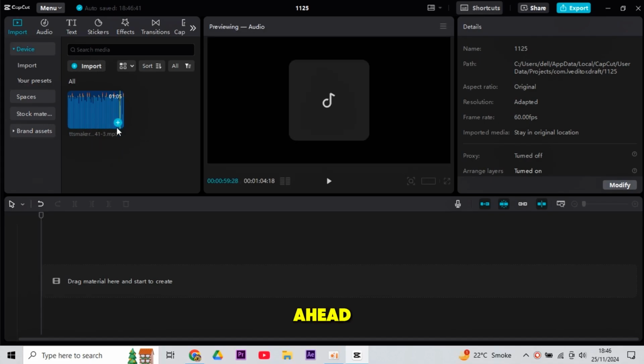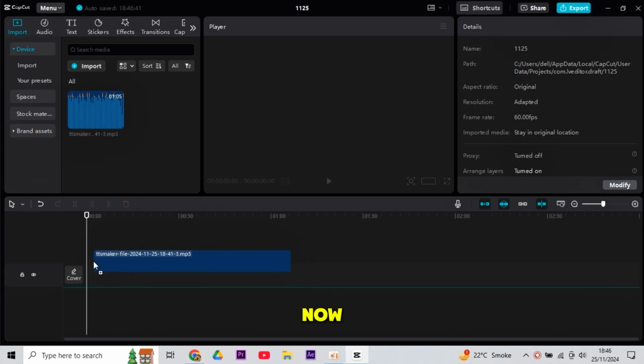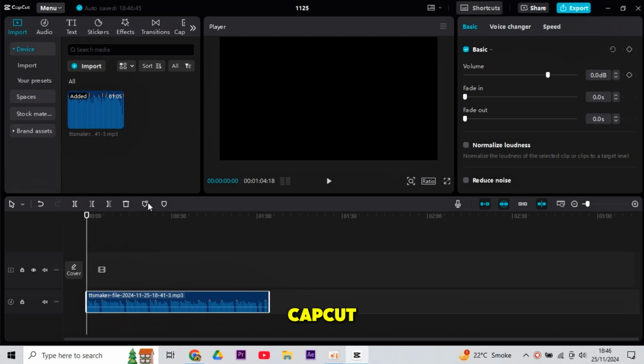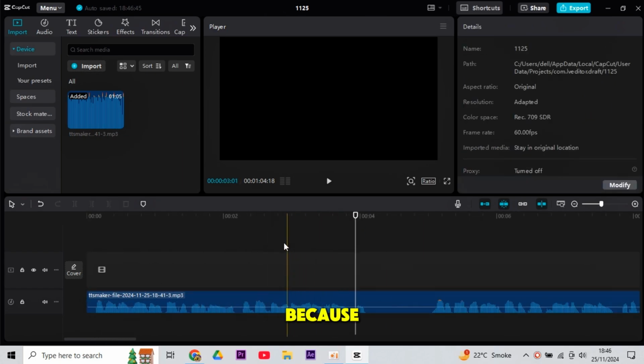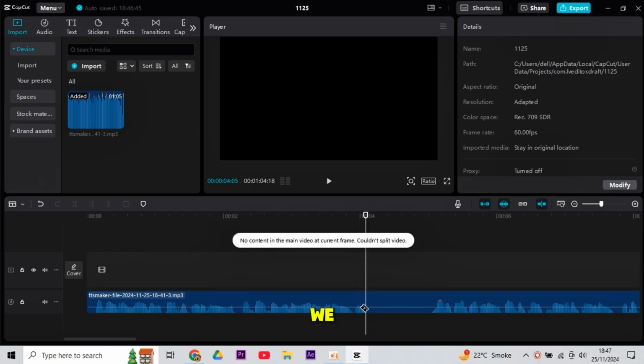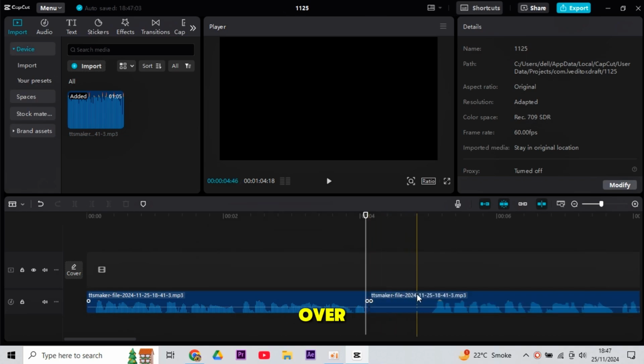So, go ahead and open CapCut. Now, paste this voiceover to CapCut. Now, I am going to start laying this voiceover on the track. So, drag it onto the timeline like this, because 11 Labs is not perfect and often leaves a lot of pauses in the audio clip. That's why we have to remove these. Zoom in on your voiceover and hit B on your keyboard.